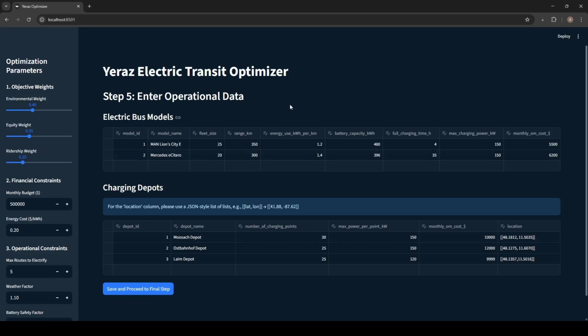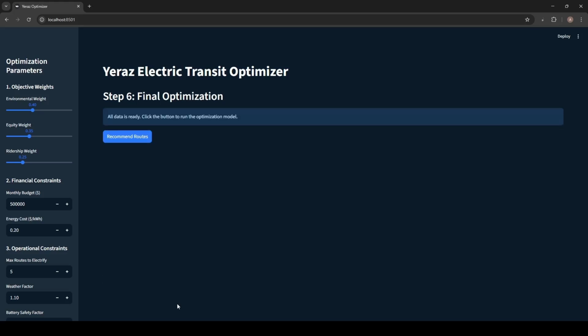So here we provide the operational data. Please note that in contrast to route data, this data is completely fictional mock data just for demonstration purposes. For Munich, I have two types of electric buses with corresponding fleet size 25 and 20, and I have three fictional depots. Okay, so we save this data, and then the most important part, we should specify the optimization parameters.